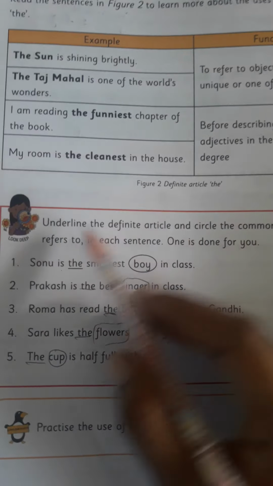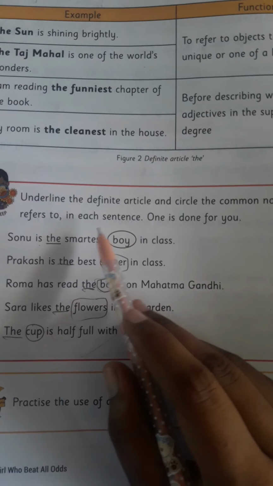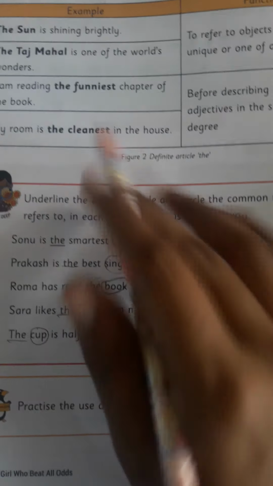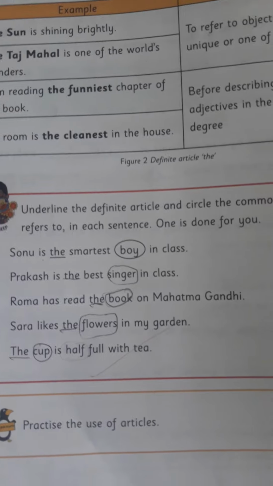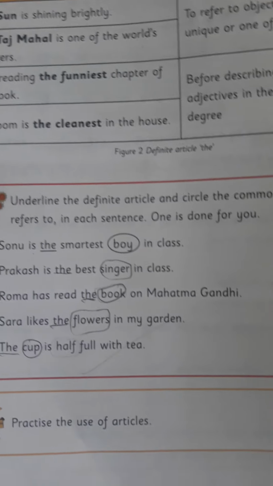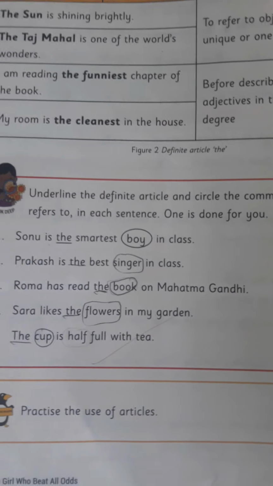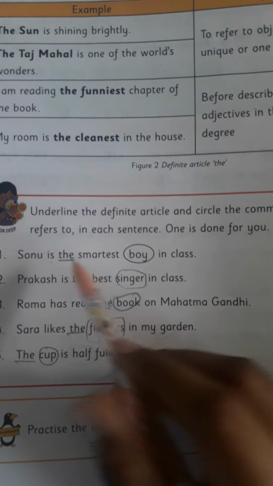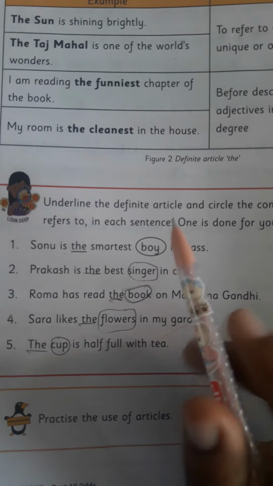Now see, children, underline the definite article and circle the common noun it refers to in each sentence. One is done for you. Here the, children, we can use in front of singular or plural, no problem. But a and an we will use in front of only singular nouns. Now, Sonu is the smartest boy in the class. The is the article and boy is the common noun.